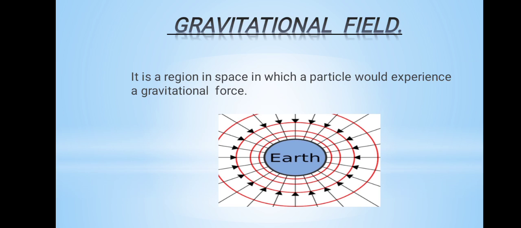In simple words, we can say that gravitational field is an area around which we can feel the effect of gravity, or we can say that it is a region in space in which a particle would experience a gravitational force. Just you have seen in the diagram that the red coloring circle will be considered as the gravitational field.